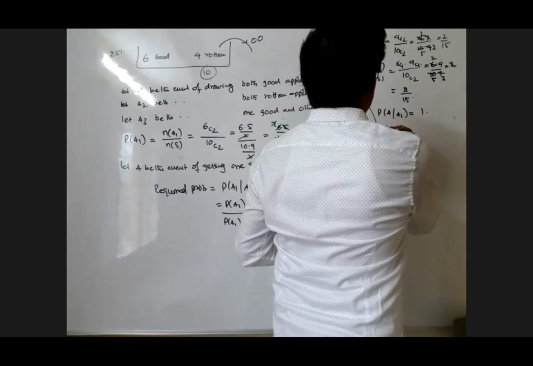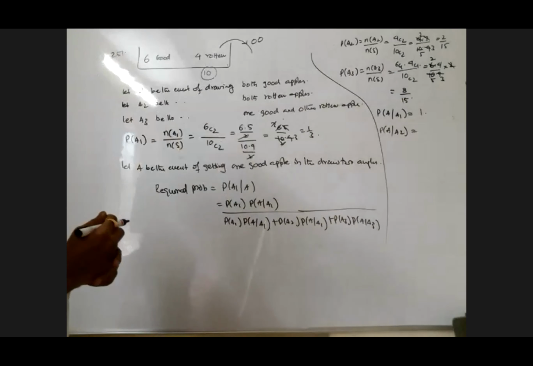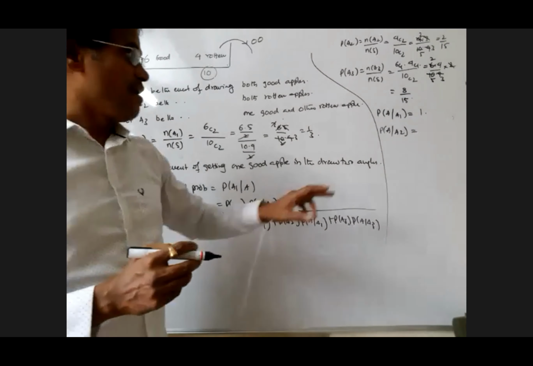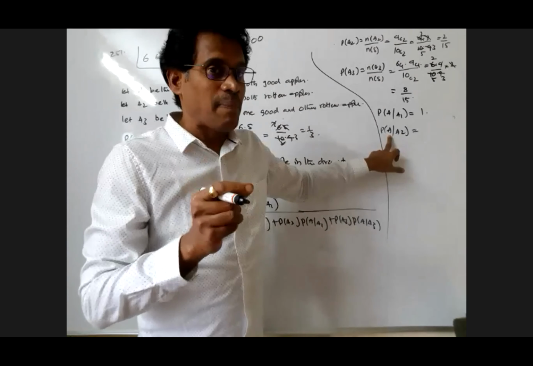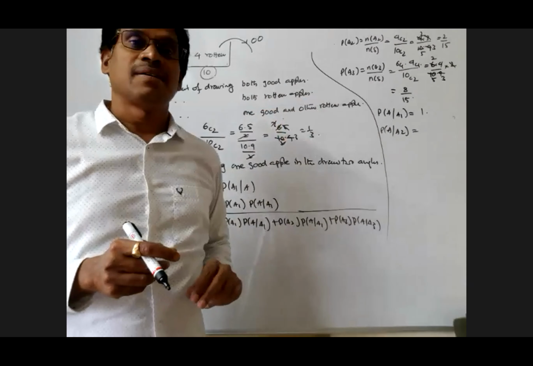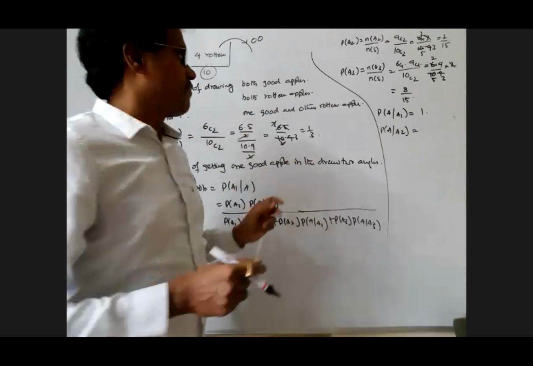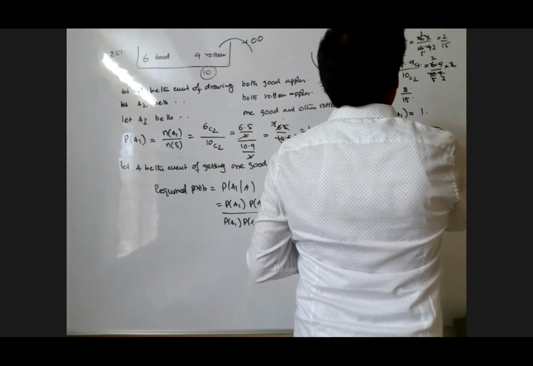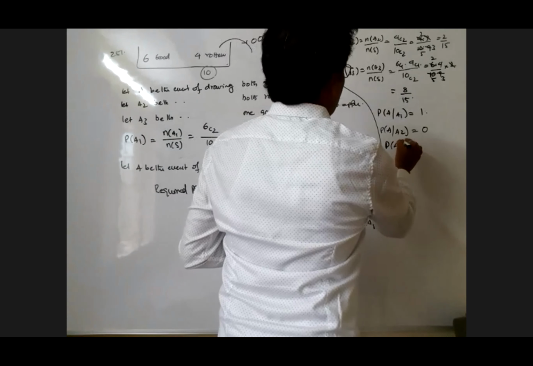Next, probability of A given A2. Probability zero, very good. Now you responded correctly. Probability of getting one good apple, knowing that A2 has happened. A2 is both are rotten ones. What happens and what is the probability? That is zero. Next, probability of A given A3.